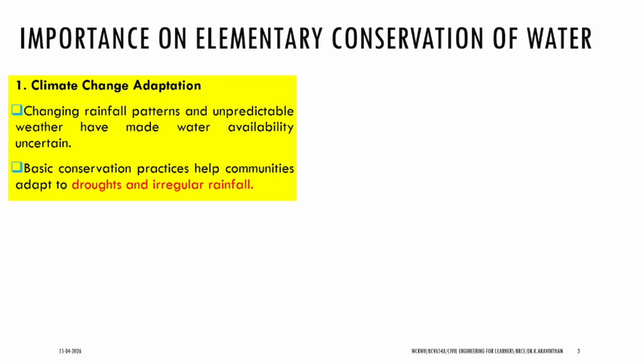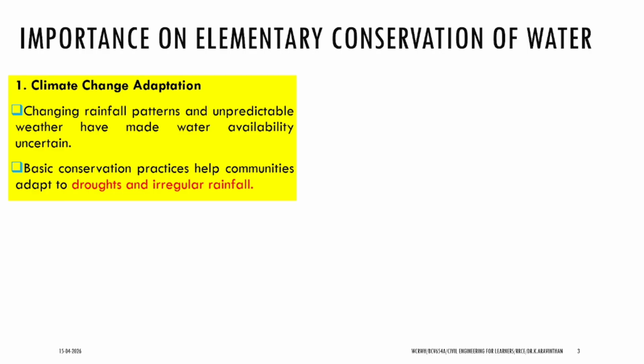Today's class will be on the importance of elementary conservation of water. First one is climate change adaptation. We know from modules 1, 2 and 3 that rainfall is not continuous throughout India. We know that the patterns also change. Unless we conserve that water, there are dry days and there is monsoon.